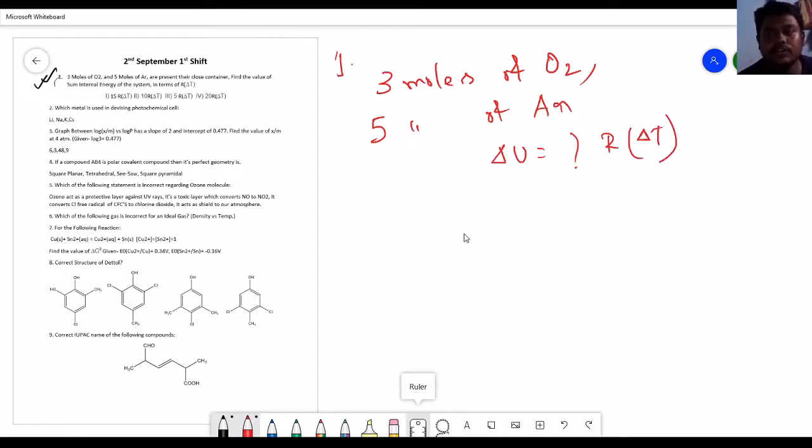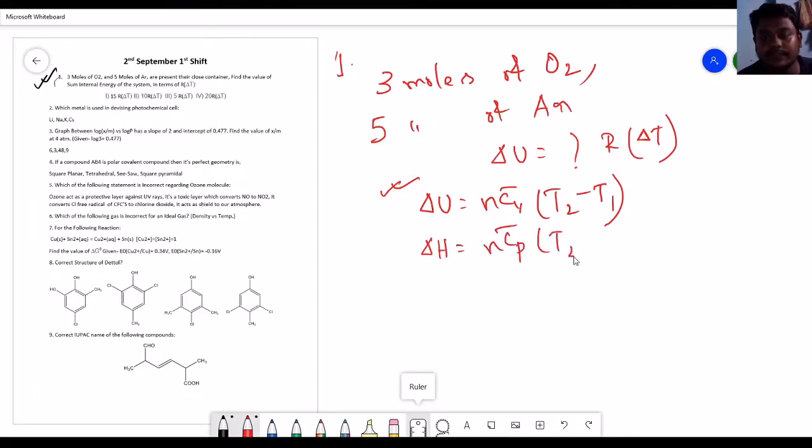So what is the formula for this? The formula to calculate the internal energy is delta U equal to n Cv bar (T2 minus T1). There are 2 formulas regarding the first law of thermodynamics. One is for the internal energy, and the second one is for the enthalpy, where delta H equal to n Cp bar (T2 minus T1).